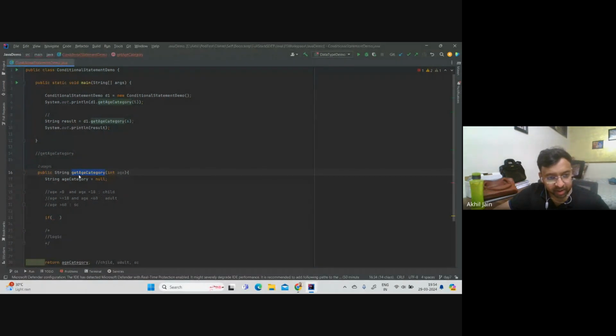When someone will be making an invocation to this method, the person would be providing me an age, like here, right? So again, if you look back at the flow diagram, the condition here is this one: age greater than 0 and age less than 18. So what I should type here is if age is greater than 0. Okay, so this is one condition. Let me put it in parenthesis. This is one condition, and now there's another condition which I want to check.